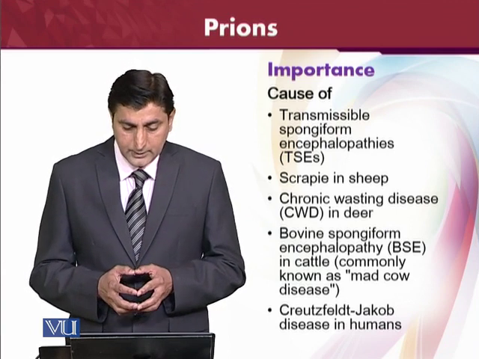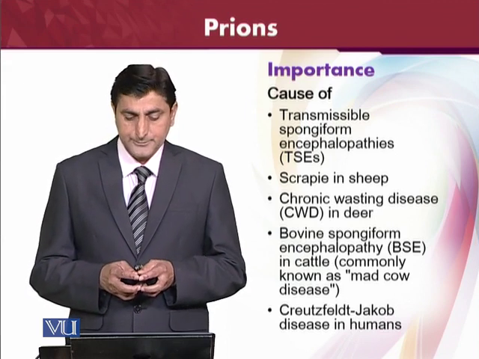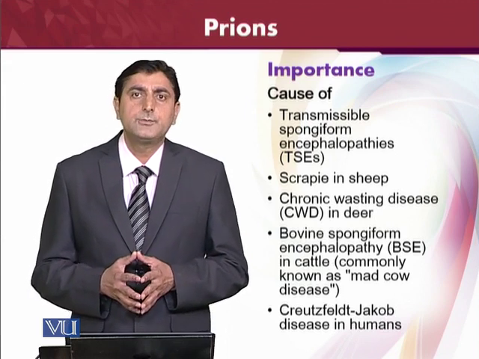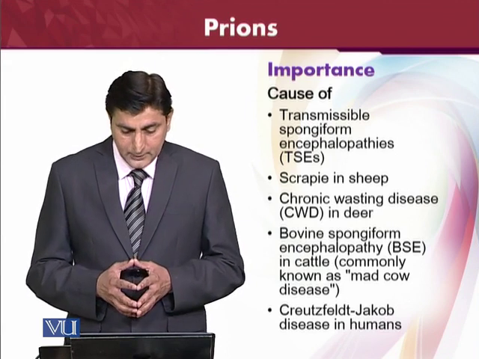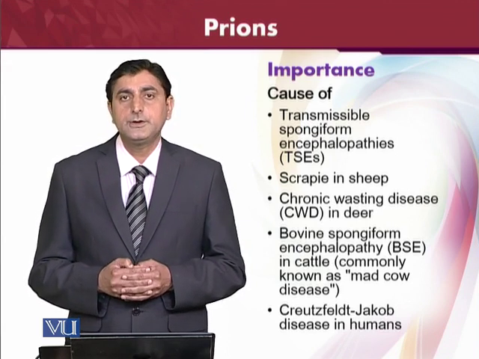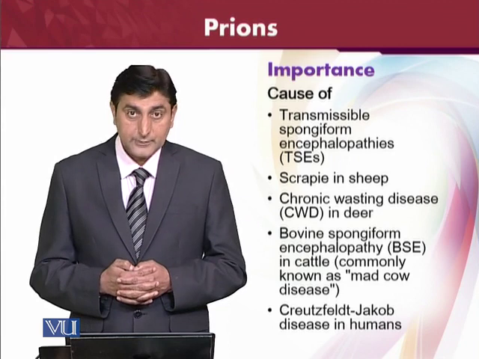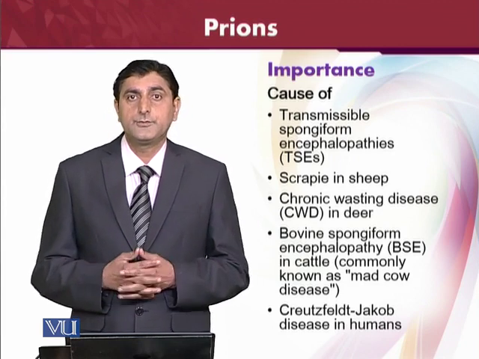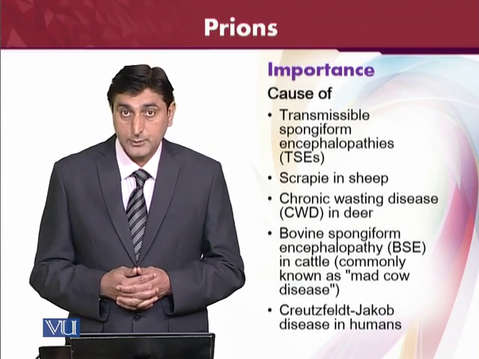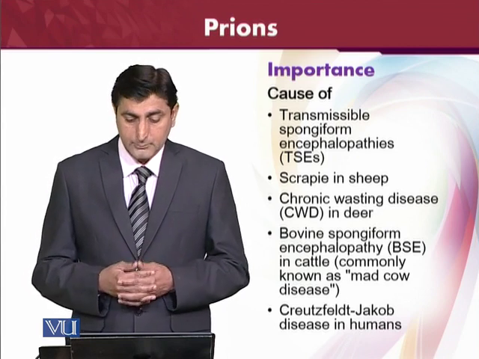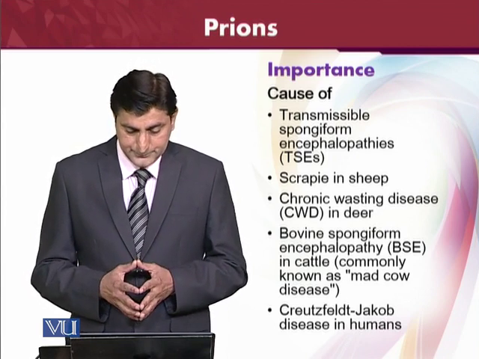They cause scrapie in sheep, chronic wasting disease, CWD, in deer, and bovine spongiform encephalopathy in cattle. Maybe most of you have heard the name mad cow syndrome. That is actually bovine encephalopathy.